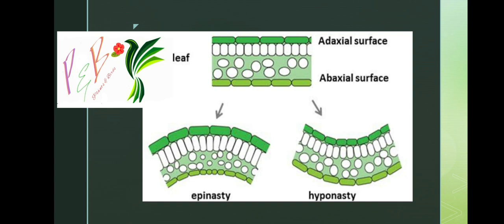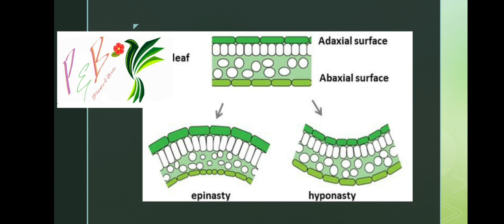See, adaxial surface, abaxial surface. When the adaxial surface bends downward, it is known as epinasty. When the adaxial surface bends inward, it is known as hyponasty. This is to be remembered. When the abaxial surface bends inward, that is hyponasty. This must be remembered. It will confuse you very easily. We can understand this only by seeing it.